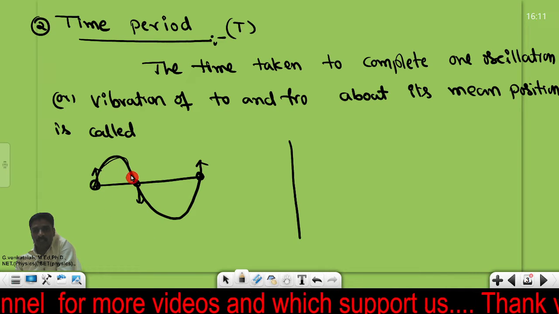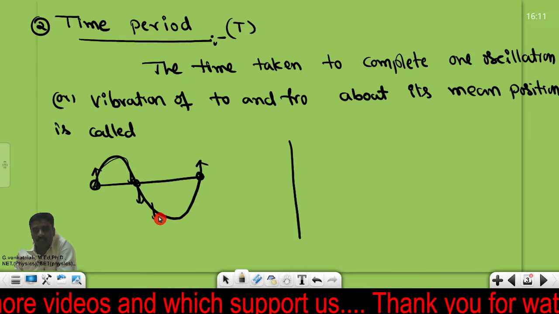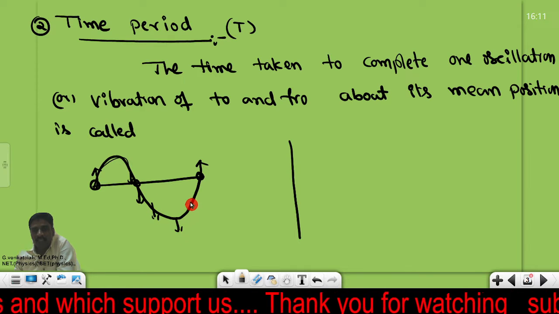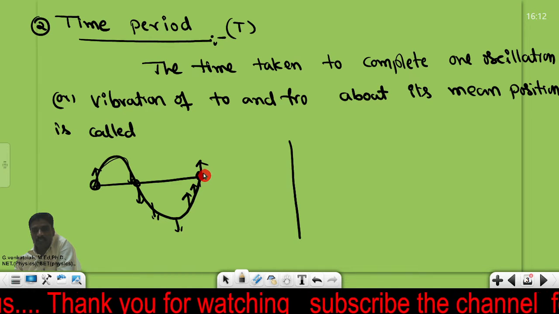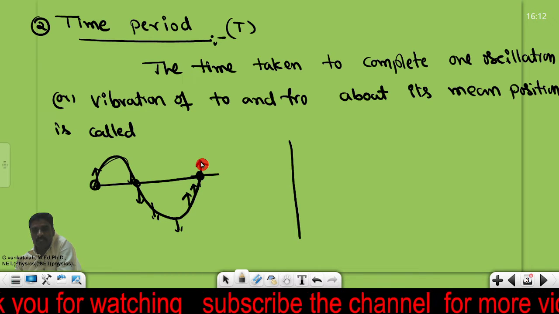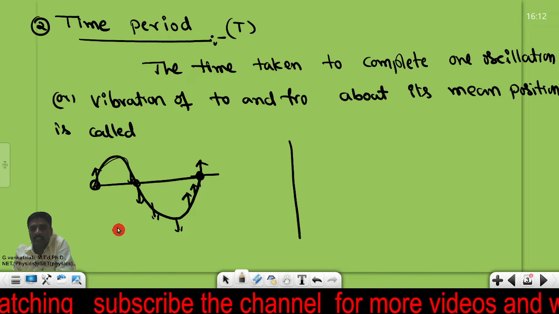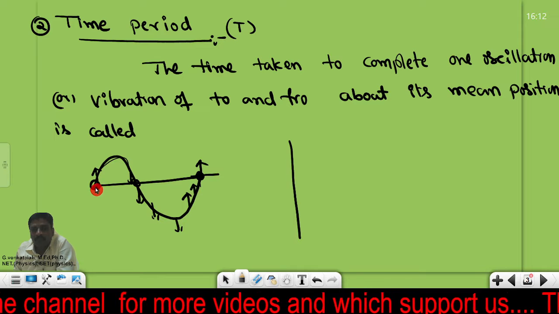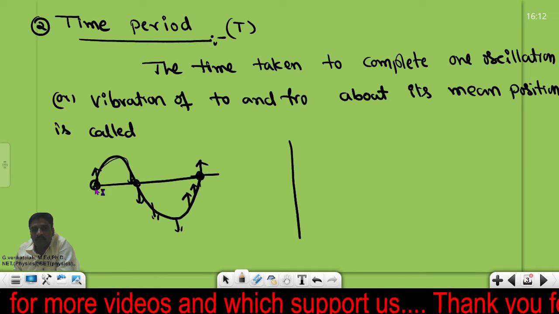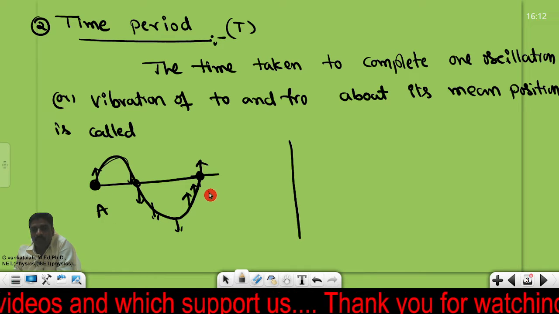After this the particle vibration changes to the downward direction. The maximum downward position is this one, and again the particle comes upward to this point. So here this is exactly the mean position, ready to move in the upward direction. That means how much time is taken for the particle to go from point A to B.